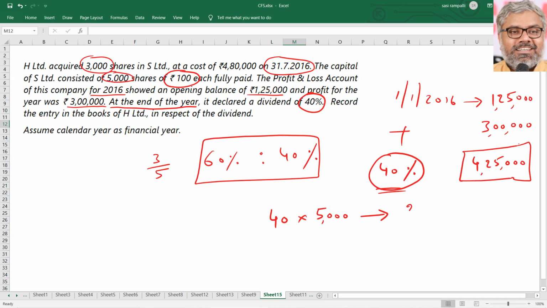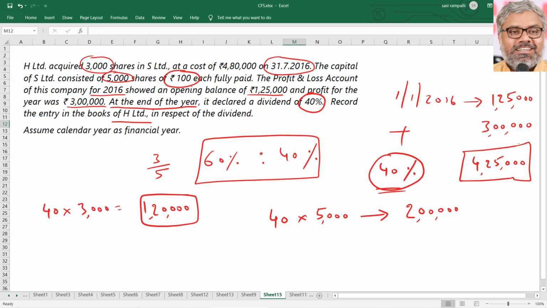That means it would have declared 2 lakhs rupees dividend. But we don't bother about it because we are only interested in how this has to be treated in the books of H Limited. H Limited owns only 3,000 shares. So how much dividend would H Limited receive? 40 rupees into 3,000 shares means 1,20,000 rupees.